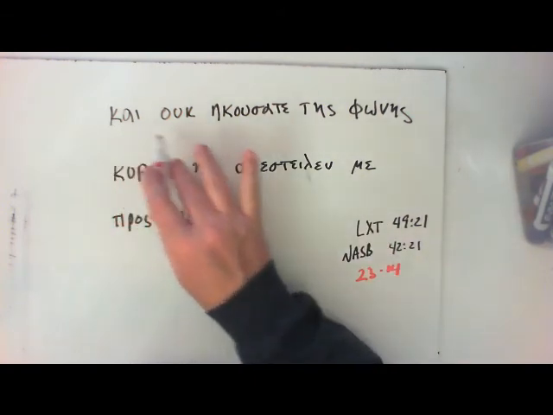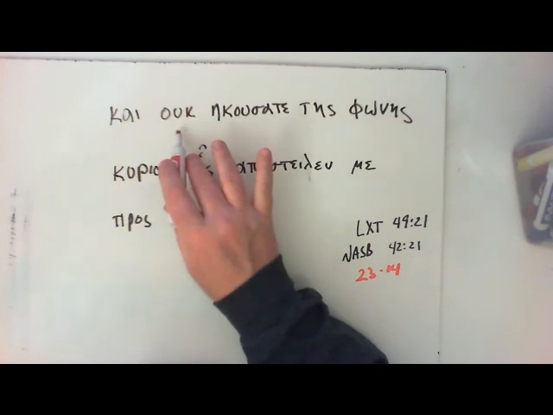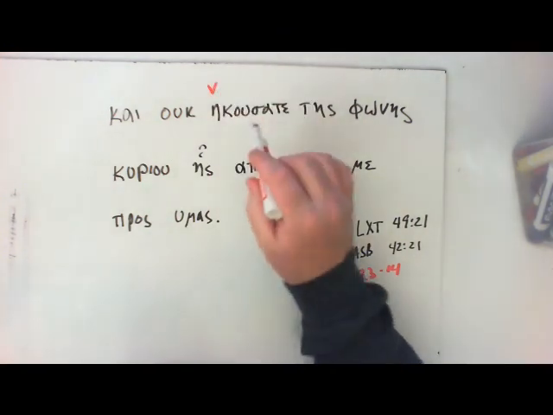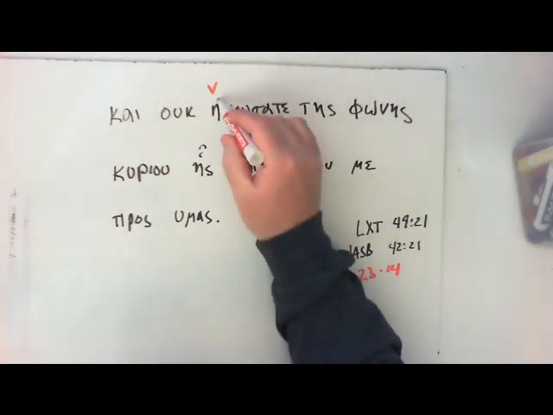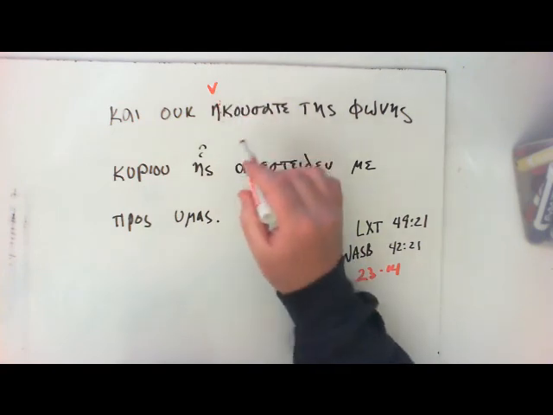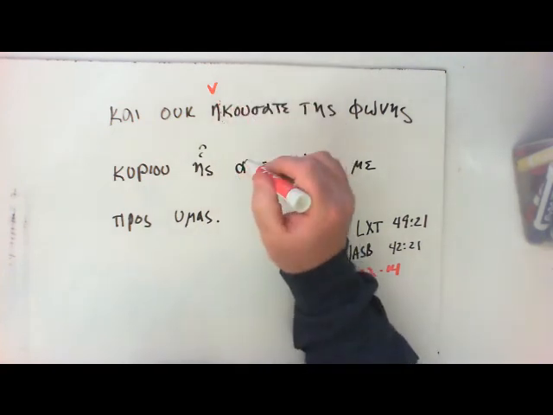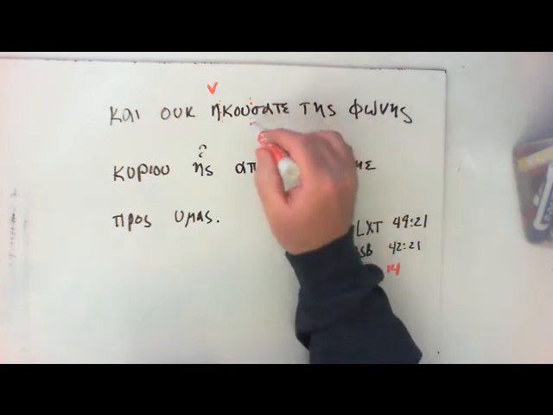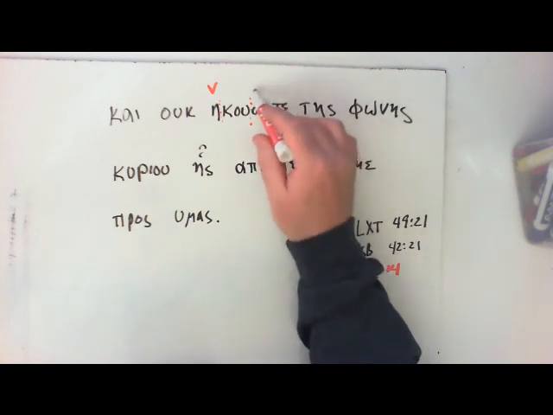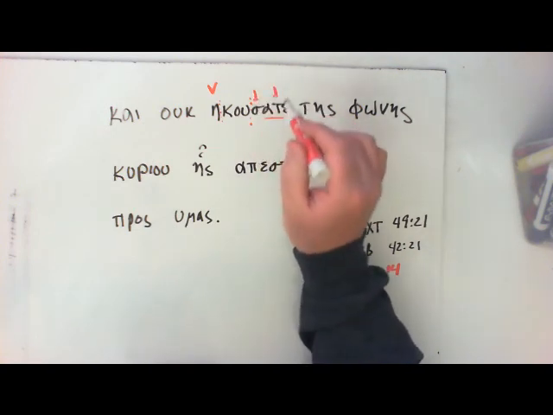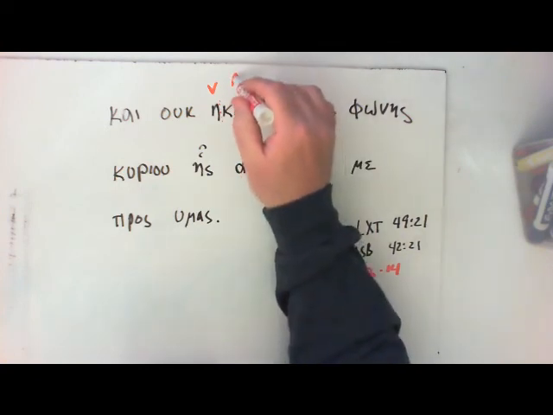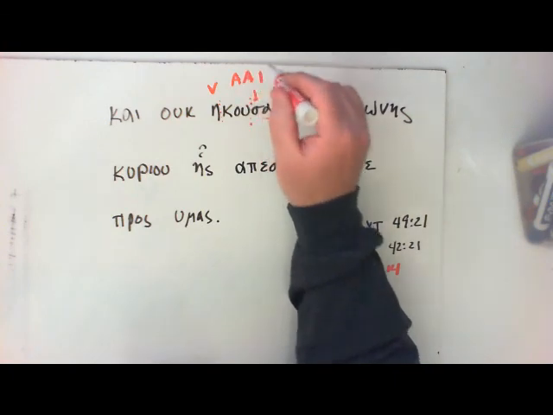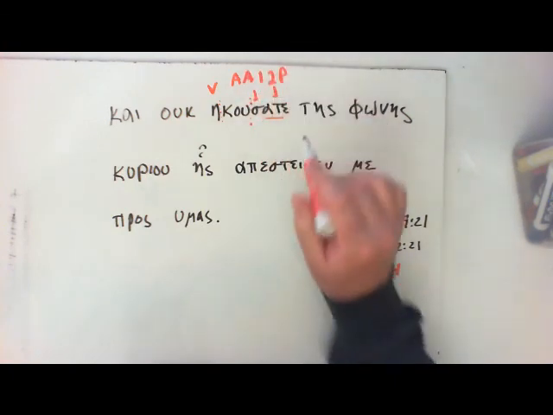Okay, and this negates the verb, not. So this looks like a verb, right? So part of speech, verb, parsing. Do we see an augment? Yes. So the augment tells me that I'm dealing with either an aorist or an imperfect. I see on the back end here, sate, tense formative. Okay, secondary ending. So I'm dealing with an aorist because it has the sigma tense formative in here. Active, indicative, second person plural.